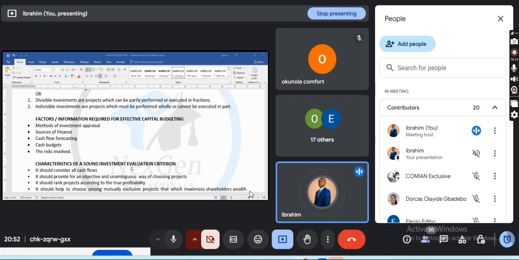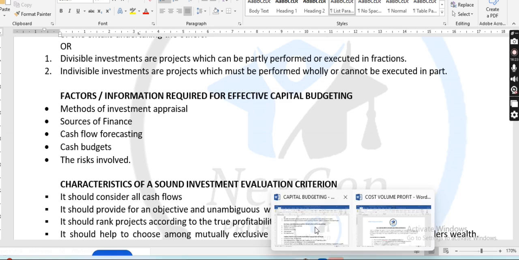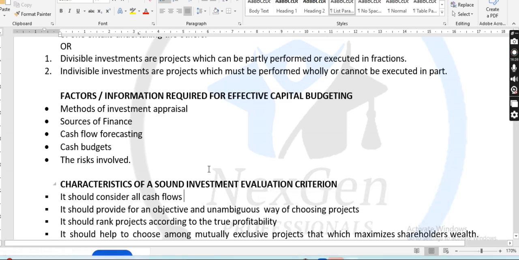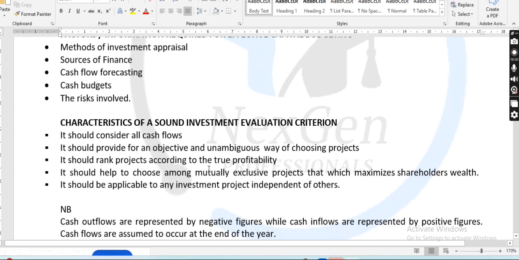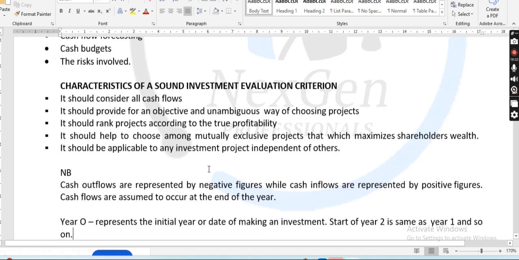We will still get to dividend policy as well, right? Now, these are the things you need to consider when you want to take up a capital project. You can see the characteristics of a sound investment evaluation. You will know this when I send the notes.